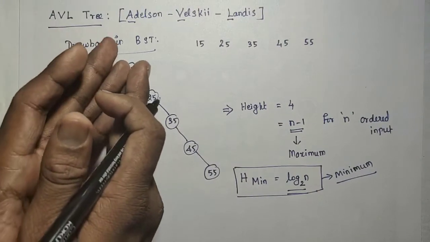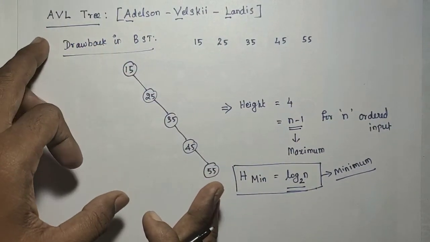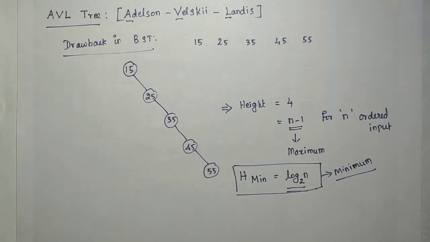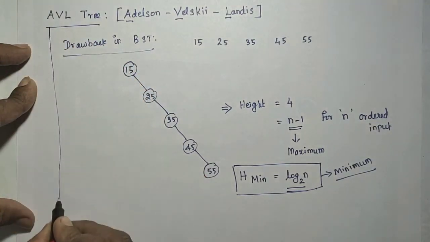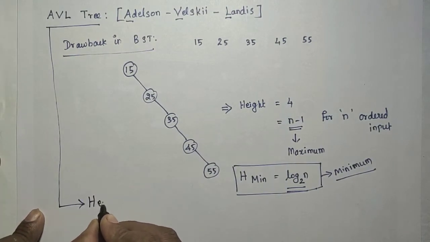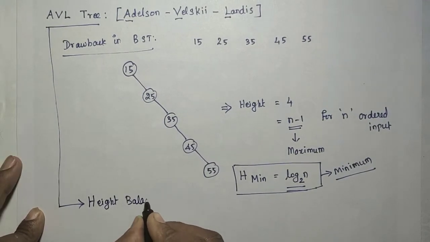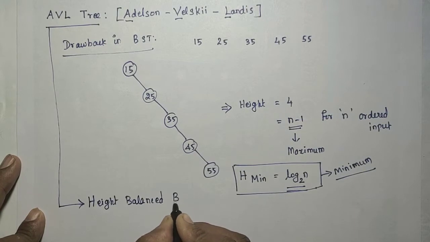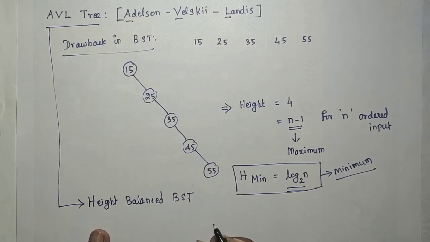They have modified the insertion algorithm in the binary search tree and released a new tree, the AVL tree. It is simply called the height balanced binary search tree. AVL tree is a height balanced binary search tree, or self-balancing binary search tree.